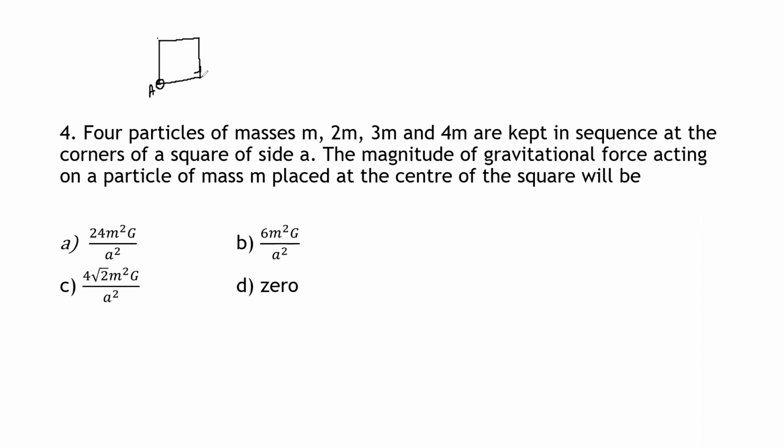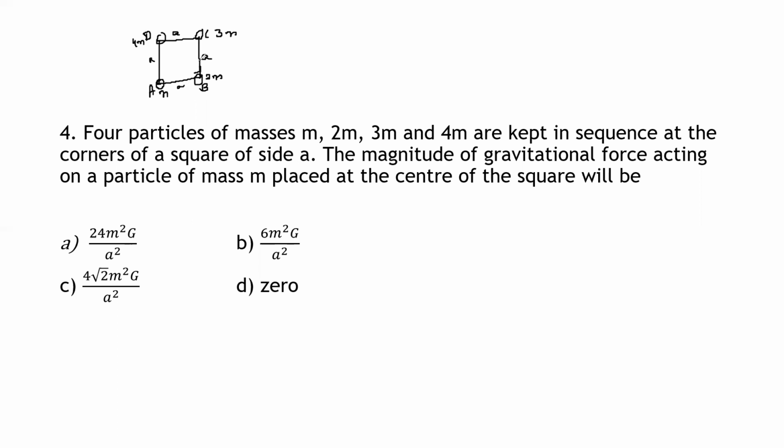This is A, B, C, D. So here the masses are kept at these points. At point A it is m, at point B it is 2m, at point C it is 3m, and at point D it is 4m. Each side, how much have they said? Each side is A.